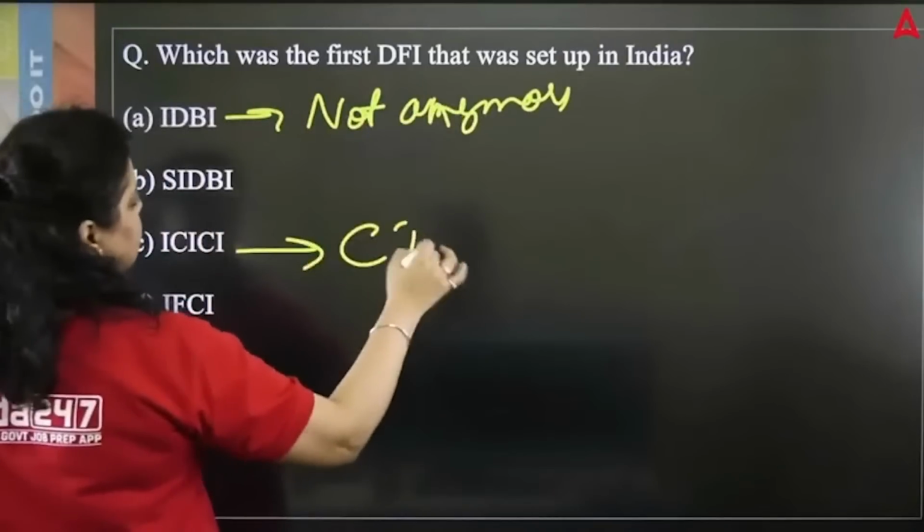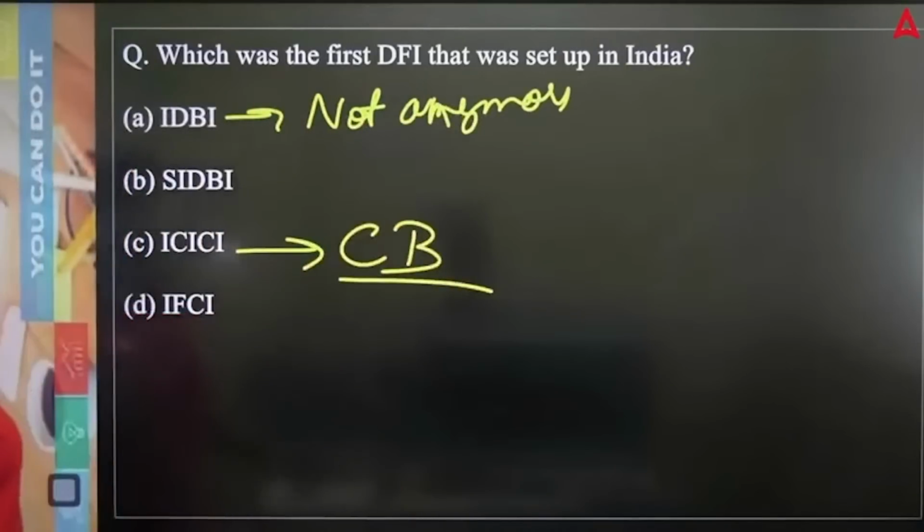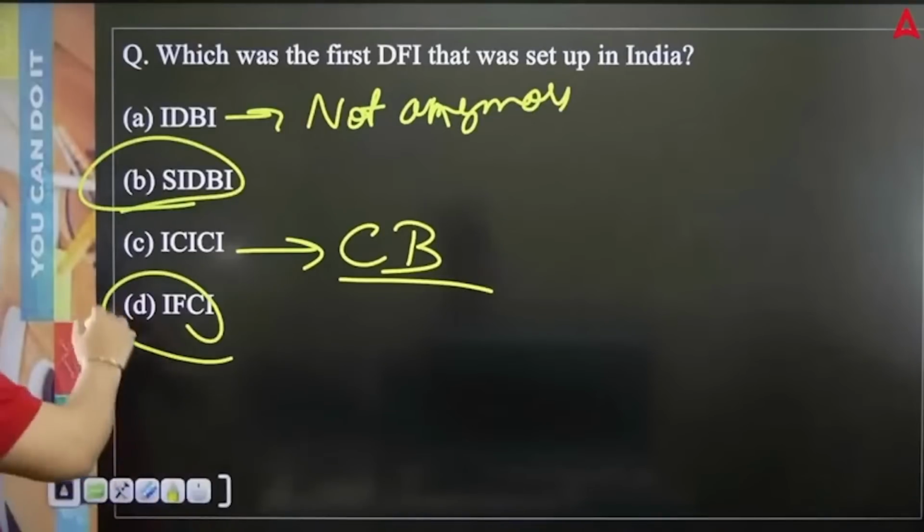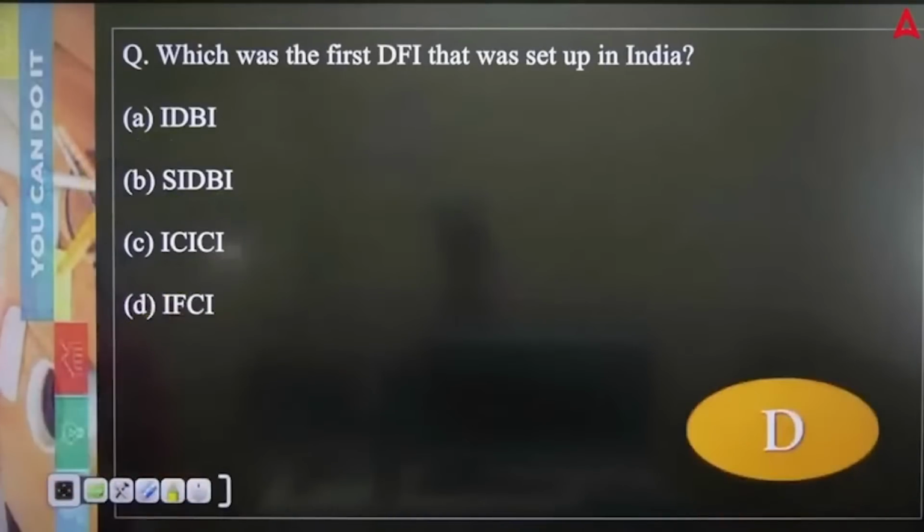Similarly, ICICI Bank also converted into a commercial bank. IFCI and SIDBI, they both are right now development financial institutions. And the first development financial institution was IFCI. So the right option will be D.